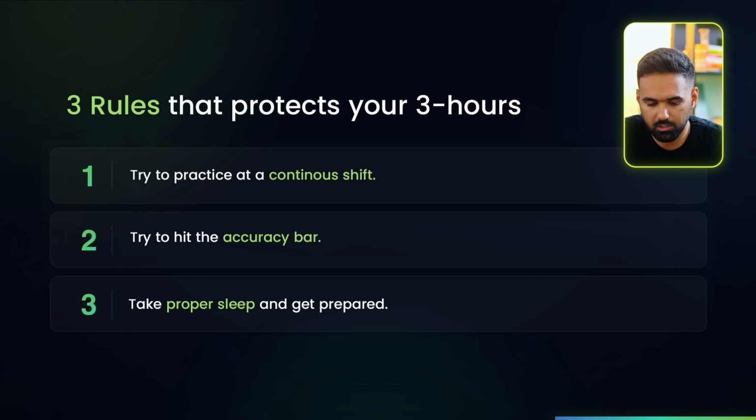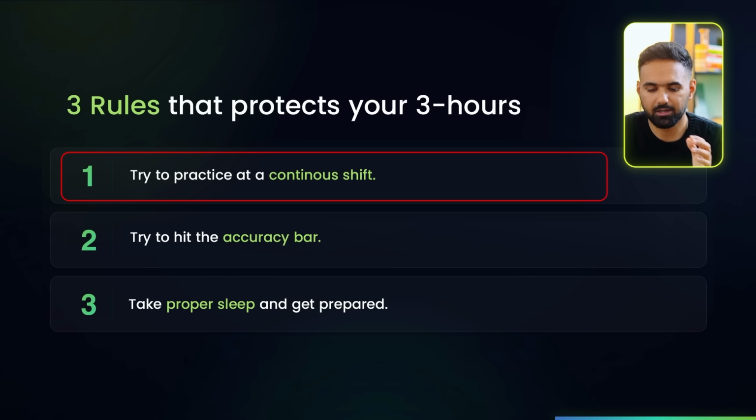Three rules that protect your three hours. Try to practice at the same hour of the day. Let's say if you're practicing 6 to 9, try to make it a habit that you do it in a continuous shift. Don't just practice one hour in the morning, one hour in the afternoon, one hour at midnight. Block that particular window of your day for the next 7 days and practice for the same hour. That will be more productive.